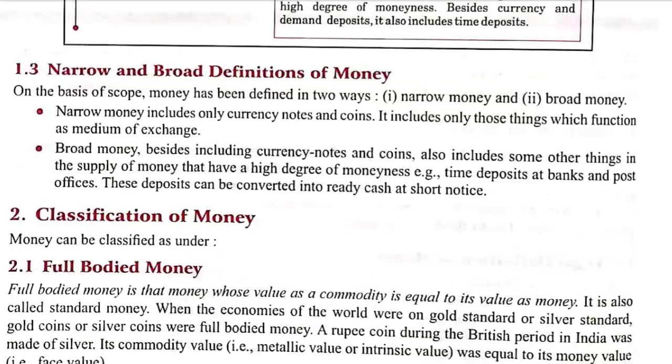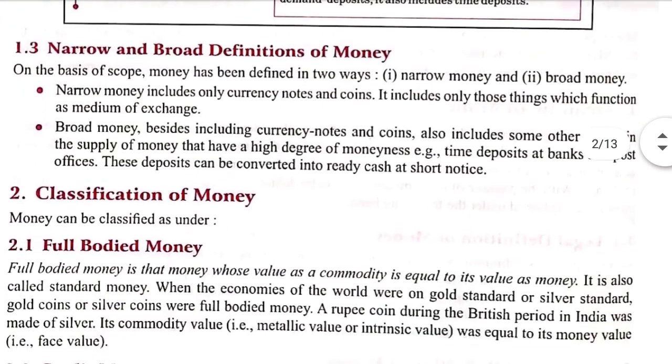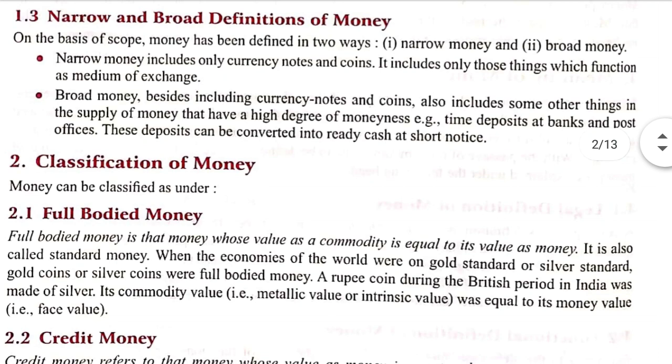Continuing the chapter money, let us now discuss narrow and broad definitions of money. Narrow money includes only currency notes and coins. That means normally what we have in mind about money, notes and coins, they are the narrow definition of money.